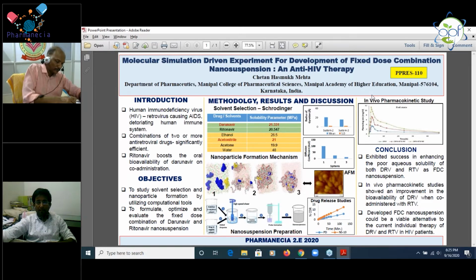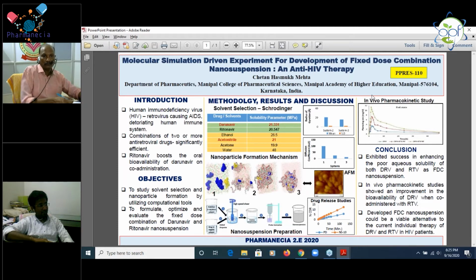Nowadays there are higher chances of getting resistance against treatment with a single drug. That's why I have taken the combination of two or more antiretroviral drugs, which is significantly efficient. For selection of this combination of two drugs, it is approved by the FDA, and there is one more reason to select these two drugs: ritonavir boosts the oral bioavailability of darunavir on co-administration. That's why I've selected this combination.